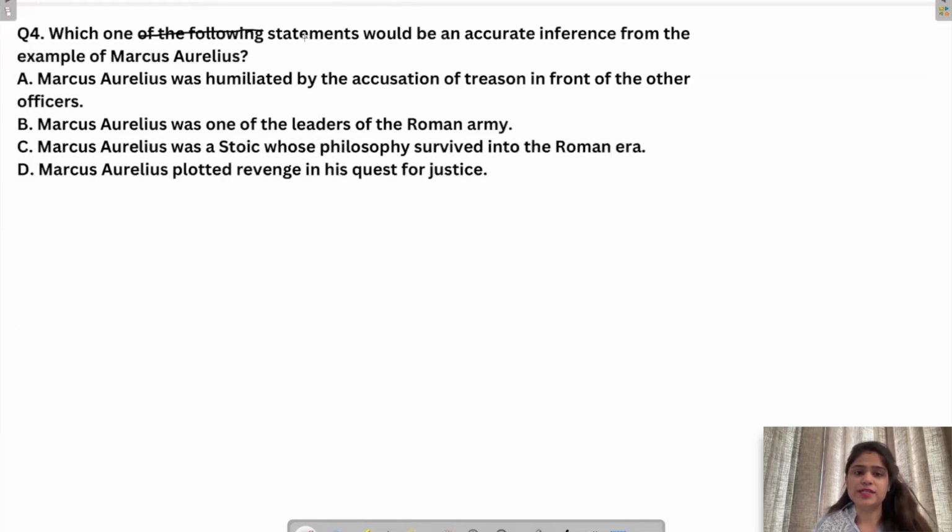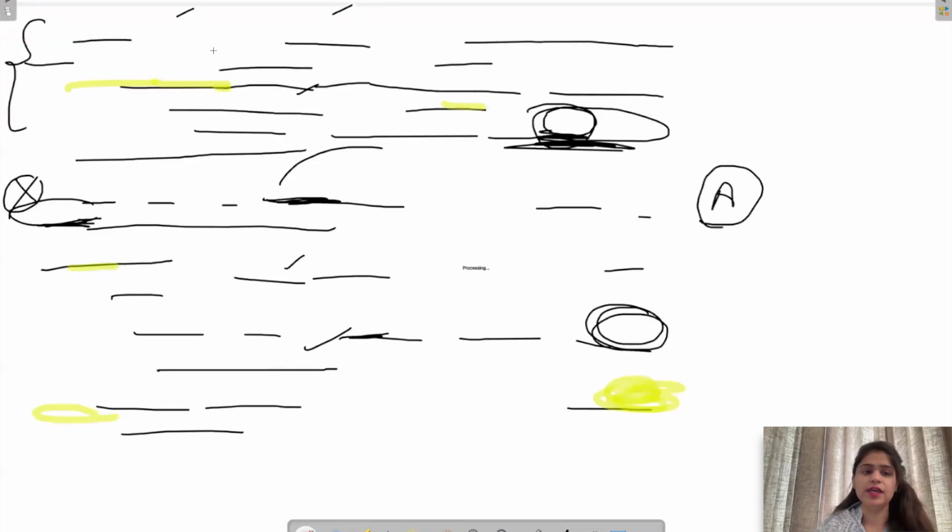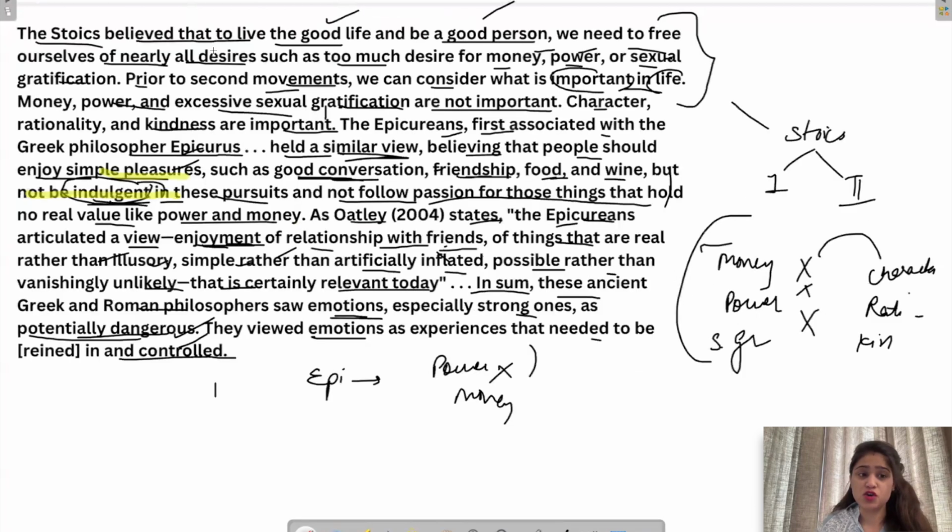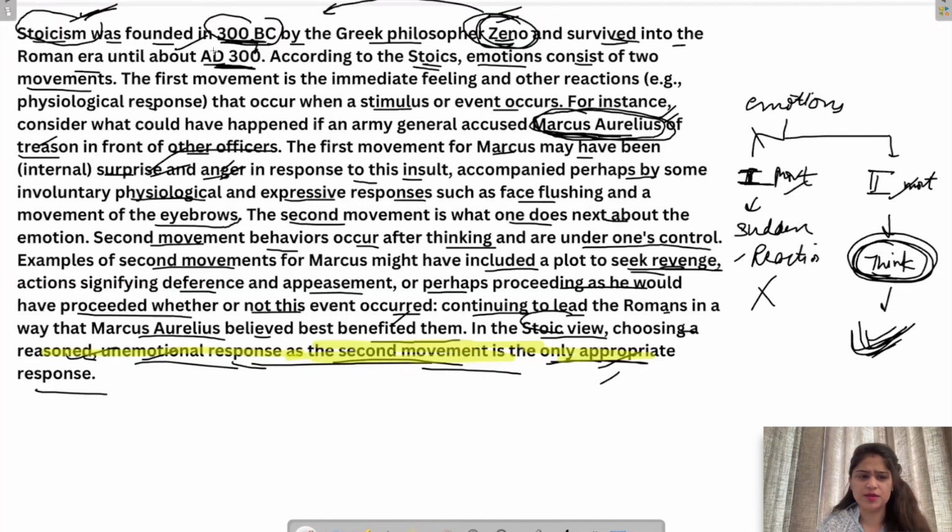Which one of the following statements would be an accurate inference from the example of Marcus Aurelius? Remember, ये example हमने कब पढ़ा था? दोनों movements समझने के लिए कि in case इनको accuse कर दिया जाता है treason के लिए, in front of other officers, तो जो पहला reaction होता है गुस्सा आना या surprise, that would be his first movement. But जो सोच समझ के बाद में ये करेंगे कि अच्छा क्या करे, इसको जाने दे या किसी से बदला ले, तो वो second movement होगी.